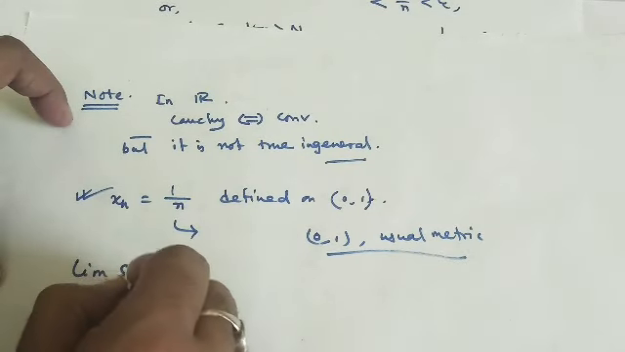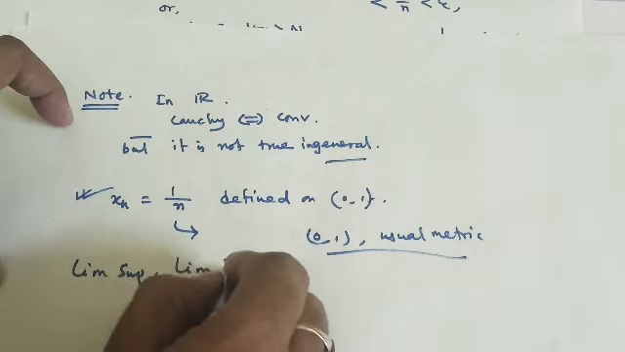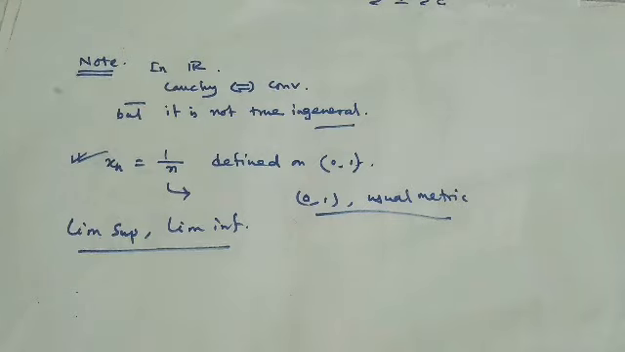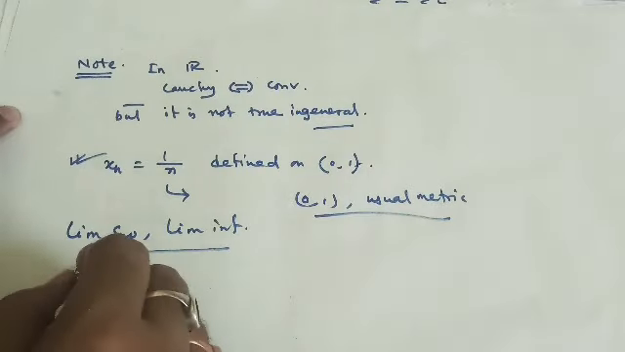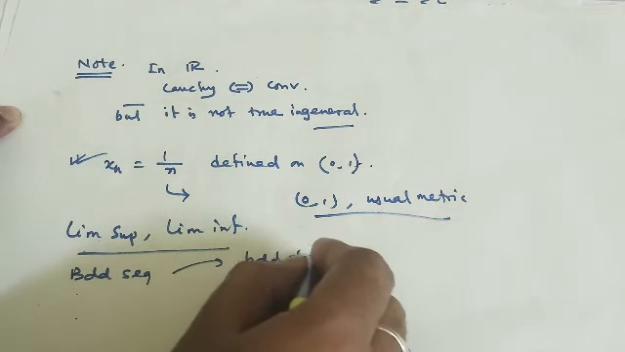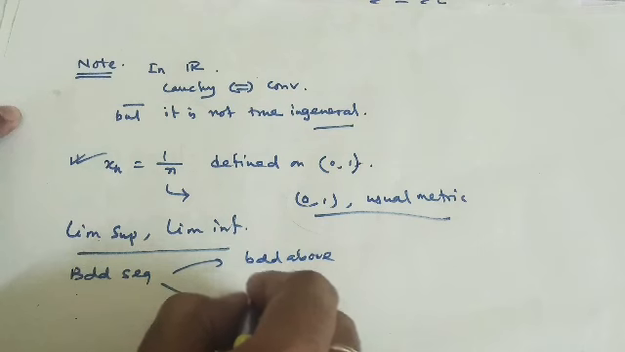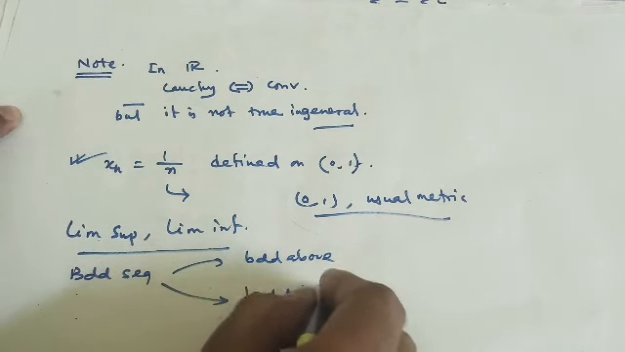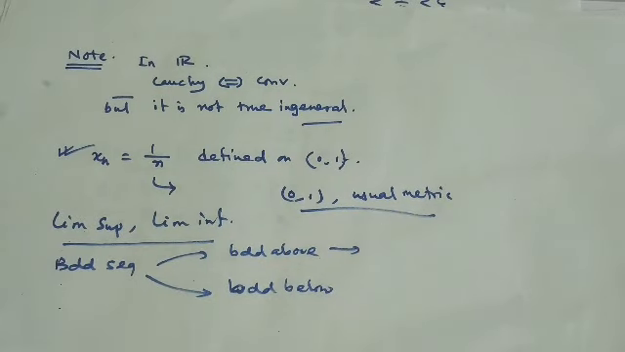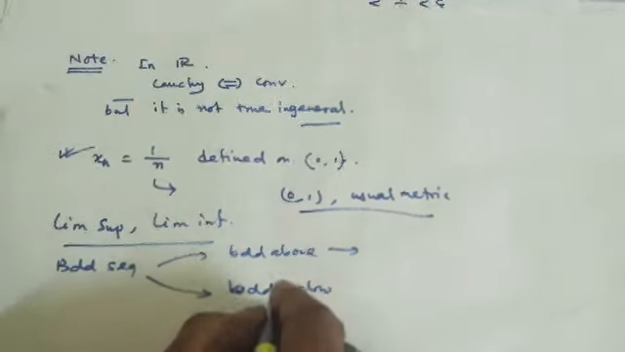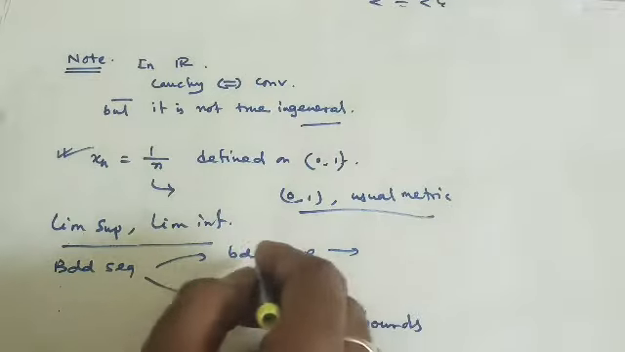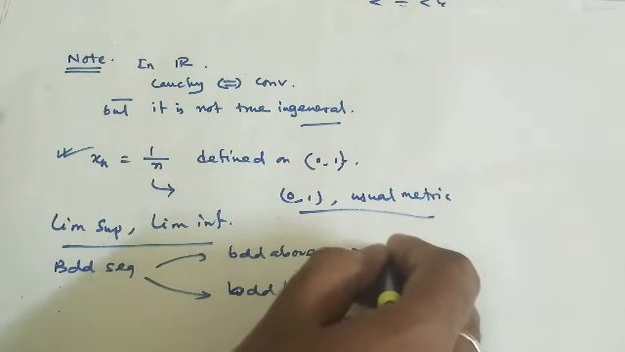Lim sup and lim inf. In fact, whenever we say a bounded sequence, that means bounded above, and the other case is bounded below. Whenever we have a bounded above sequence, then we have upper bounds, and for the case of bounded below we have lower bounds.